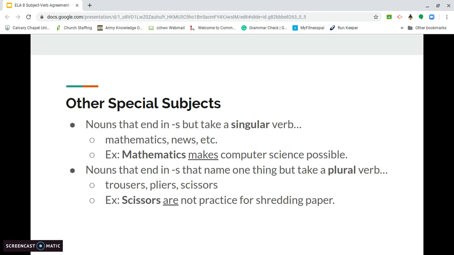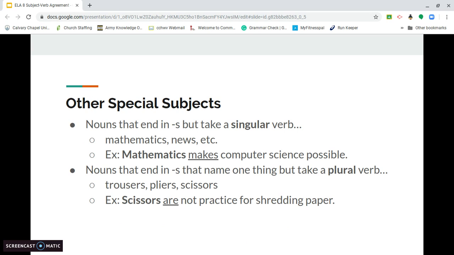Another special subject are nouns that end in S that name one thing, but they take a plural verb. For example, trousers or pants, pliers, scissors. They end in S, but they're not referring to more than one thing. They're referring to one individual thing. If I said, hey, go grab me a pair of scissors, you're going to bring me one scissors. That sounds weird even saying it there.